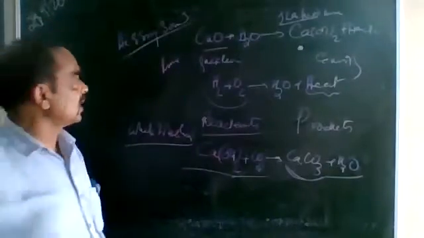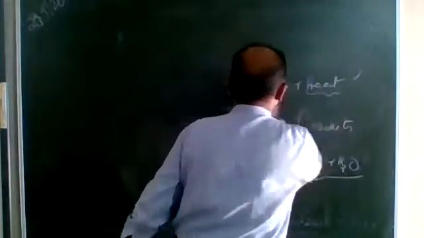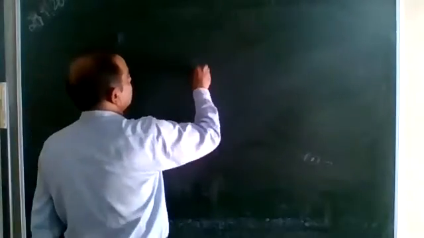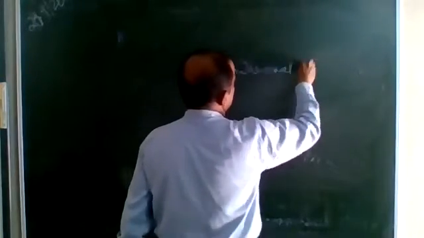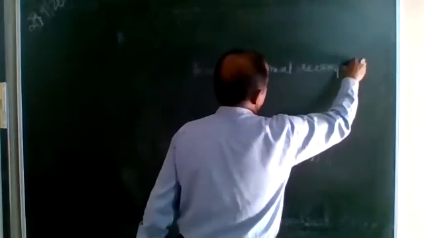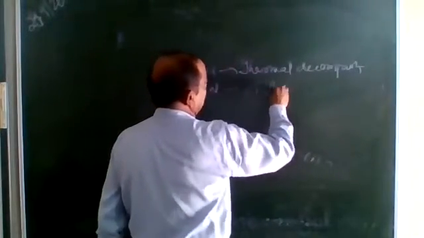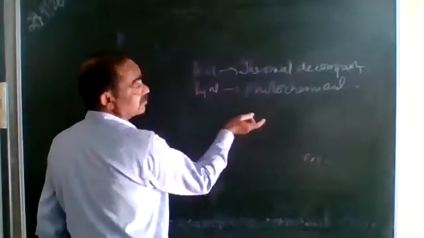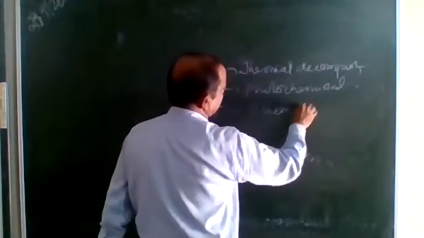In decomposition reactions, there are three different types of decomposition, depending on what type of energy is absorbed. If heat is absorbed, then it is thermal decomposition. If light is absorbed, it is photochemical decomposition. And if electricity is absorbed, it is electrolytic decomposition.